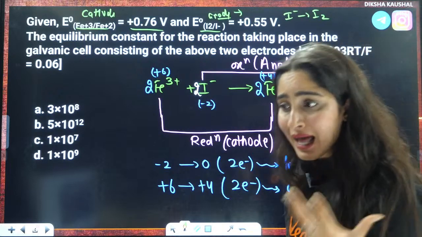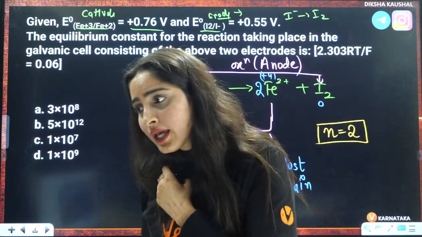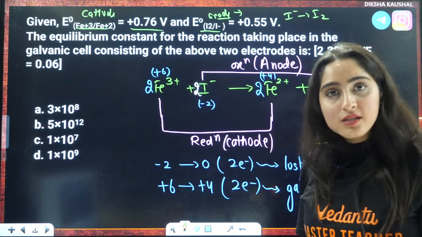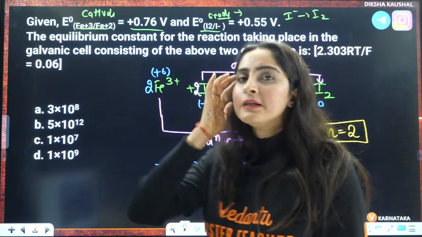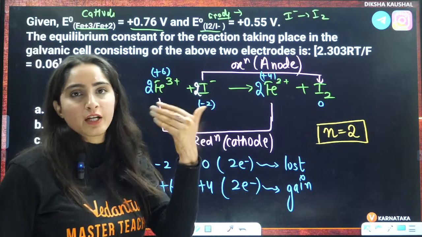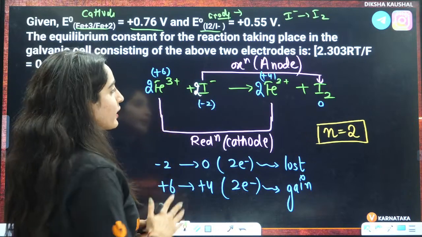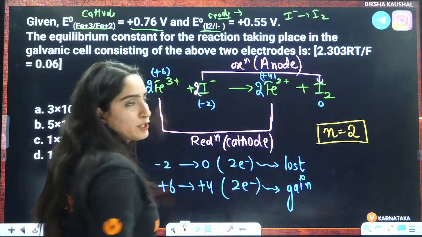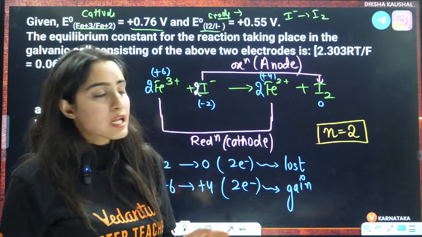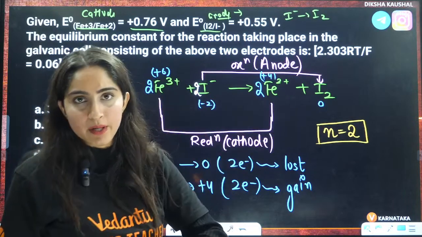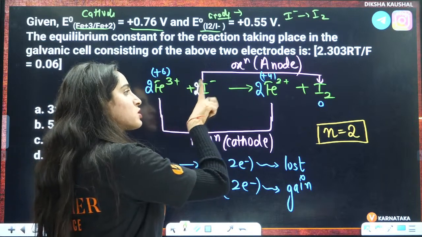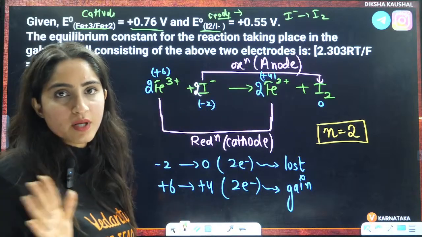After that, how I balanced the equation, right? Okay, ma'am, taking the value of n is confusing. Second is how to balance the equation, right? So that is also very simple, right? So what I did, firstly, I saw that the number of atoms should be balanced, right? So here you have I negative, you have I2. You have two atoms in I2, you have one in I negative, right? So what I'll do, I will make both of them the same here. The number of atoms should be the same. So I made this as 2 also, right? So once this is 2, now I know that the number of atoms are the same everywhere.